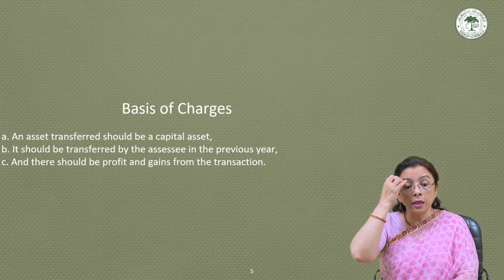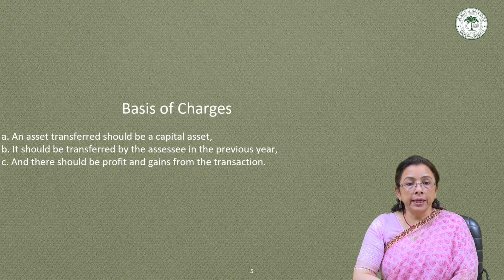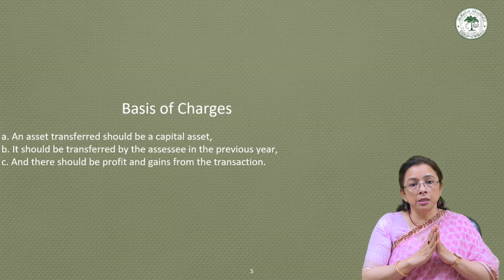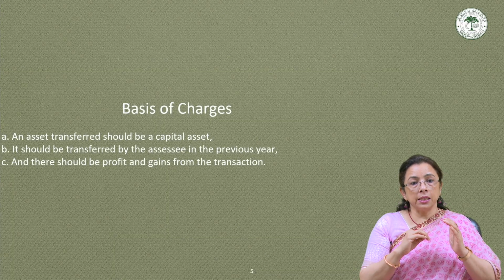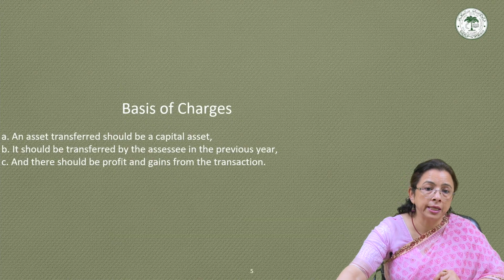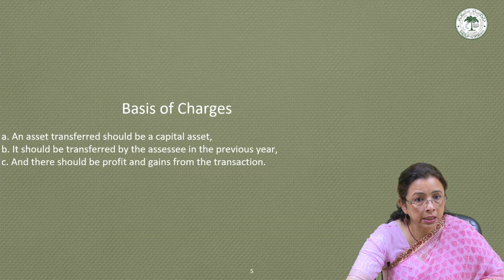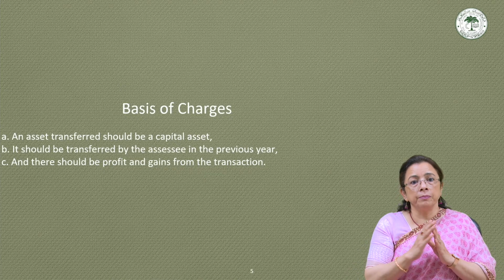Then the second basis is that it should be transferred. The capital asset should be transferred by the assessee in the previous year. That is the term transfer. It has to be by the assessee and during the previous year.